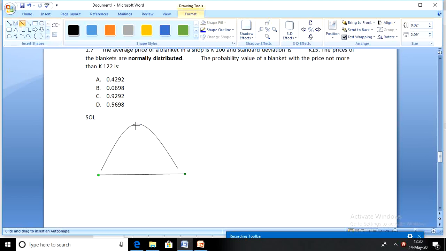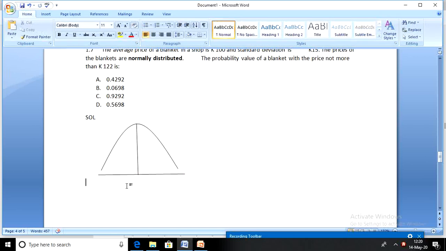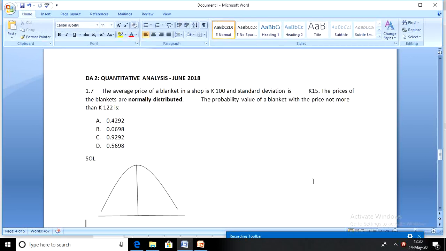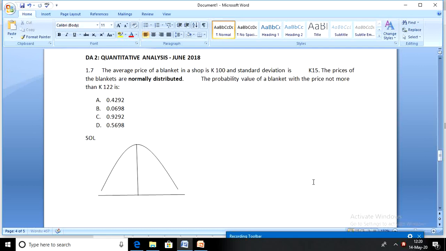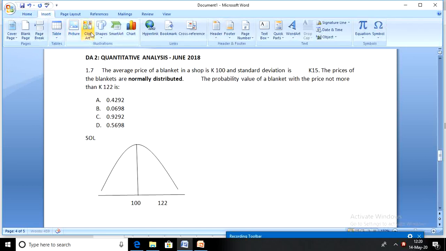It will help you a great deal in finding answers. Put up the mean. What's the mean? As per question, the mean is 100. Not more than 122. 122 is our x.